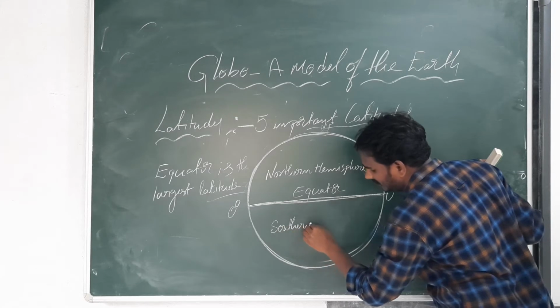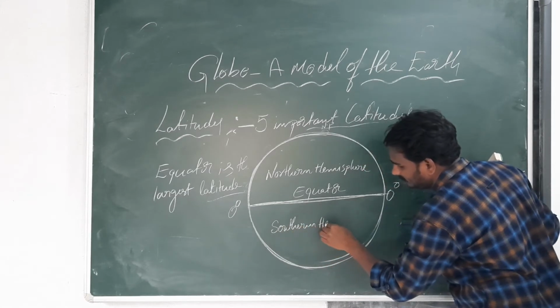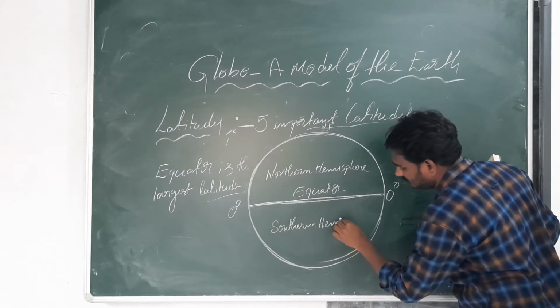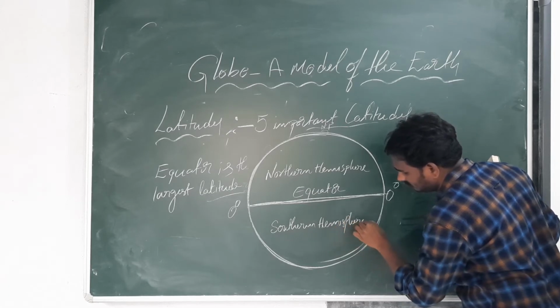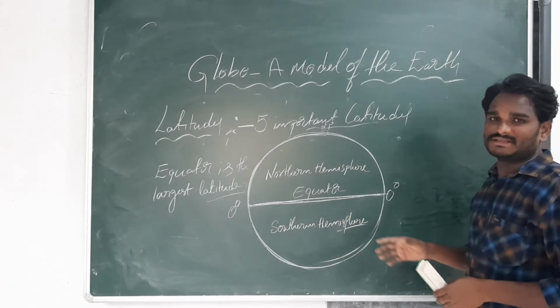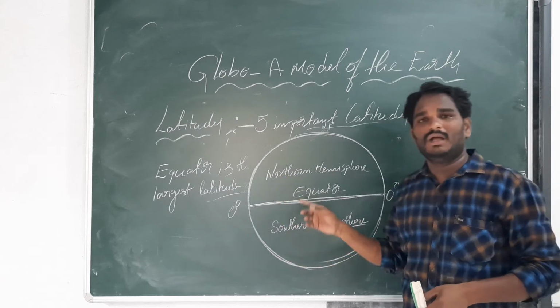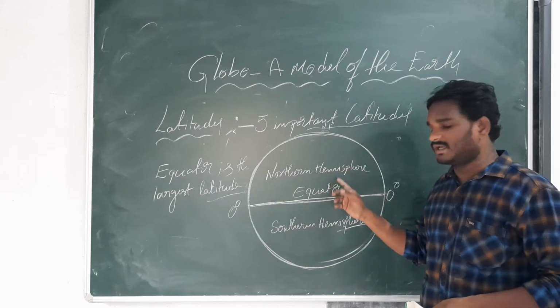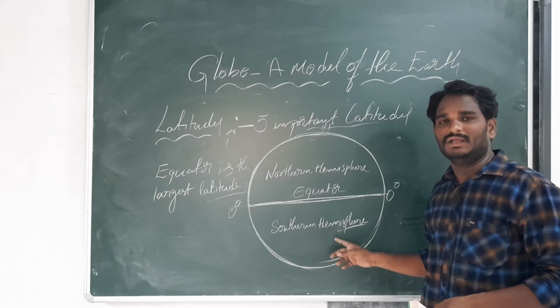The lower part is called the southern hemisphere.